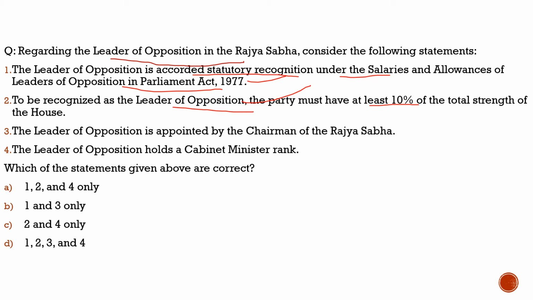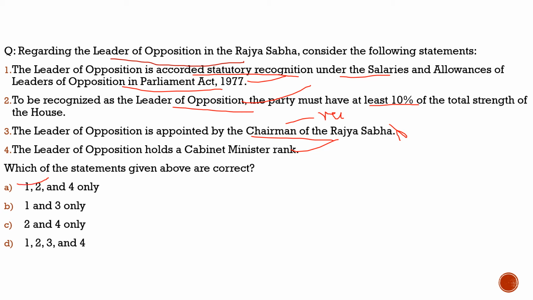Third statement, the leader of opposition is appointed by the chairman of the Rajya Sabha. Actually, the chairman recognizes the leader of opposition. He recognizes it, but he is appointed by the members of the parliament, members of the political party. So the third statement is incorrect. Fourth statement, the leader of opposition holds a cabinet minister rank. 100% true. So with respect to this question, please remember these important points. The correct statements would be statement 1, statement 2, and statement 4. And from the code given below, the correct code would be option A.